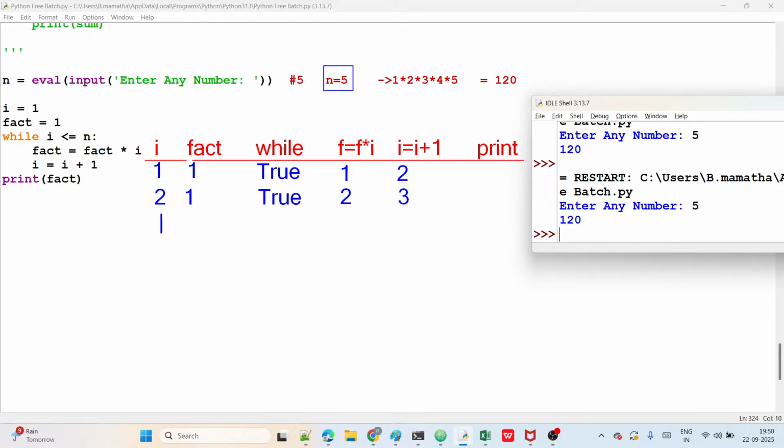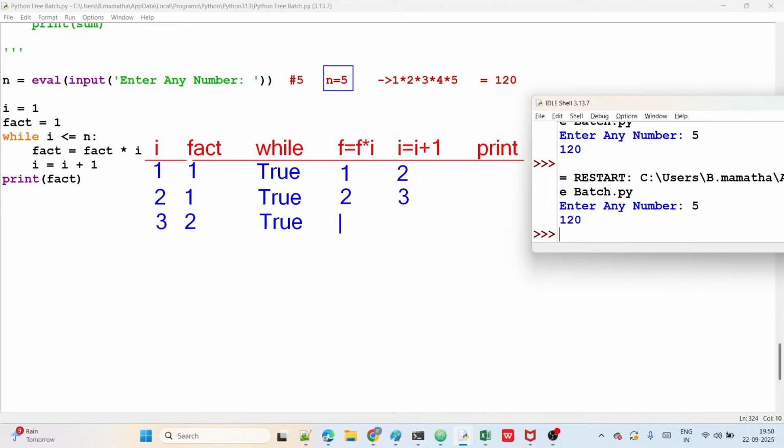Next, so I value how much here in the previous loop? I value 3. Fact is what? 2. Right? Now, is I, 3, less than or equal to 5? True or false? It is true, right? Okay. It is true, guys, here.